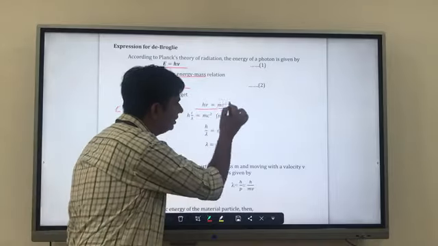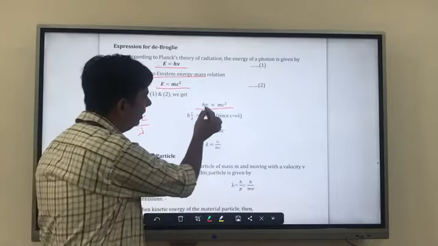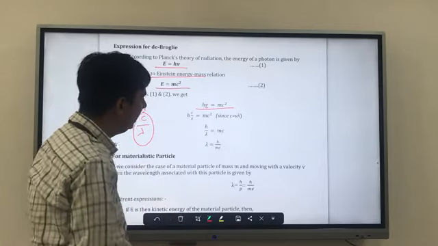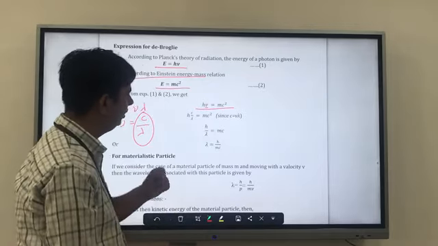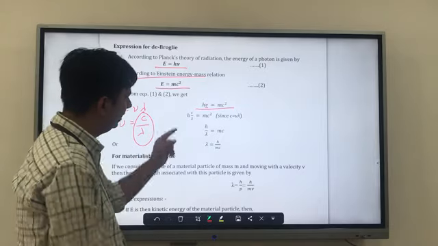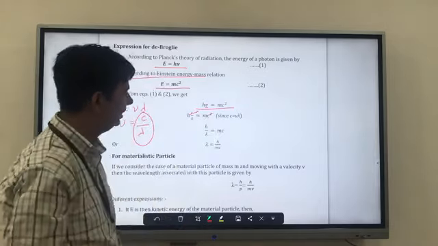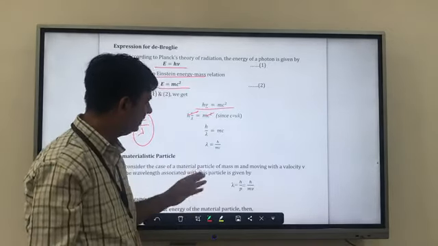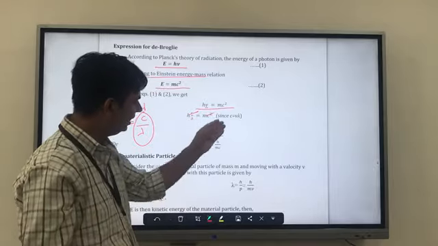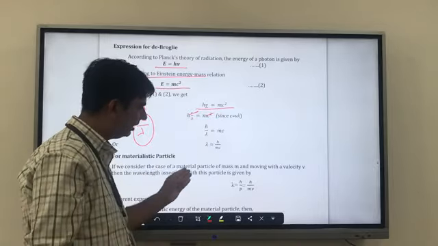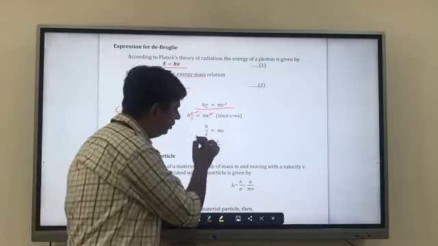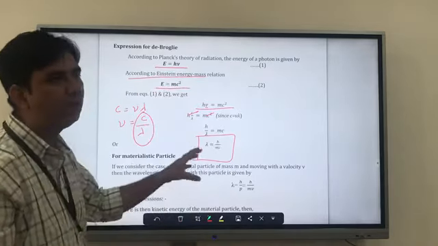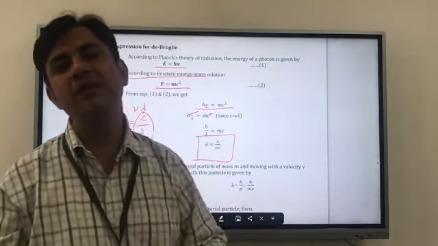So here h nu is equal to mc square. In place of nu we can write c by lambda, so h c by lambda is equal to mc square. We take h by lambda on one side, and one c cancels with the c on the other side, and we are left with h by lambda is equal to mc. We reshuffle it, lambda goes up and mc comes down, and we get the final value as lambda equals h upon mc. This is for when a particle is moving with the speed of light.